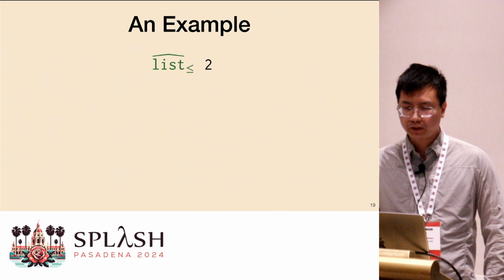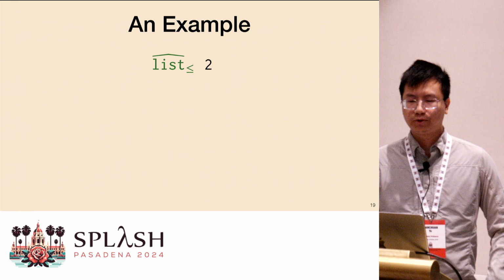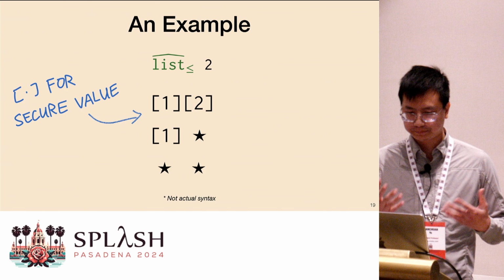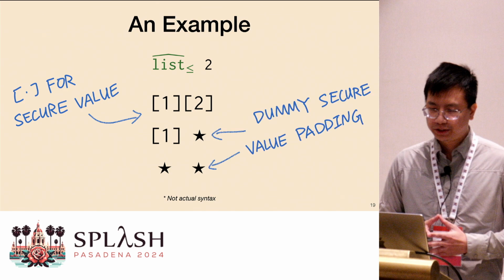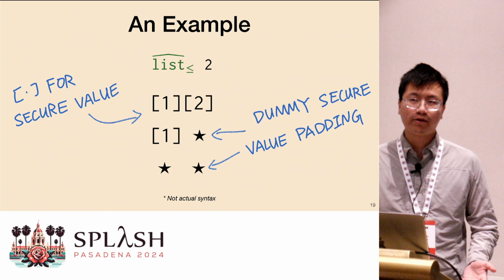Okay, here's one example of the previous OADT with the public view 2. So basically, this is a private list with at most 2 elements. Here is one instance of this type. It has exactly 2 elements. And here is a list with only 1 element, and here is an empty list. And a key here is that the OADTs will automatically pad this private list with dummy secure values so that all the private lists of the same OADT type will have the same representation, or you can say they look the same to the attackers. They are indistinguishable regardless of how many elements they actually have and what exactly these elements are.